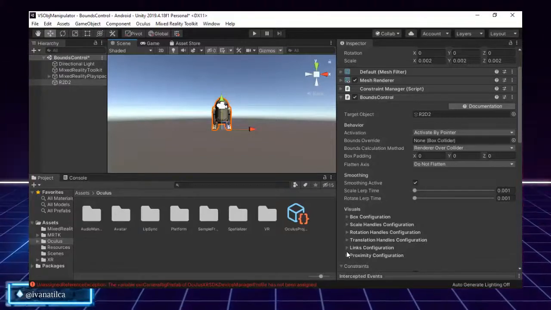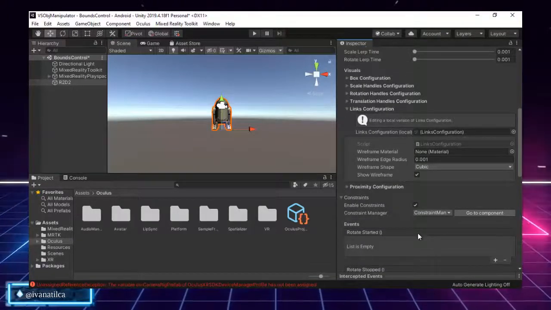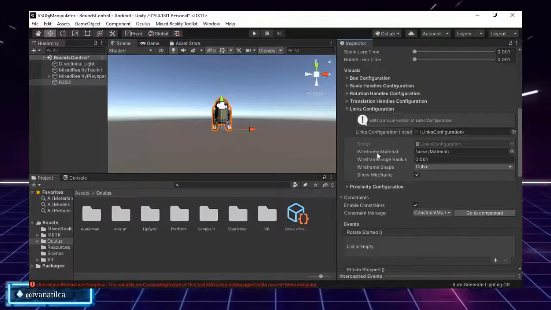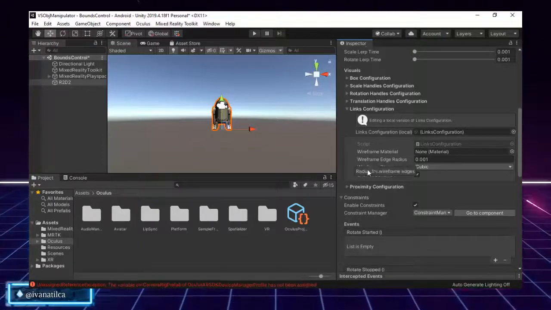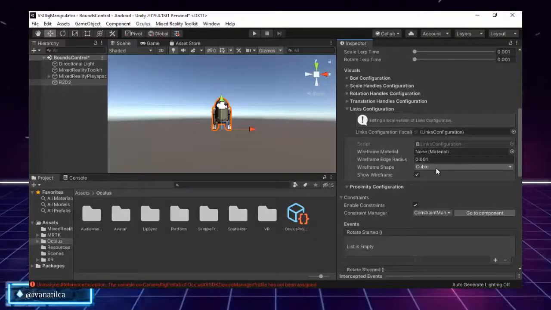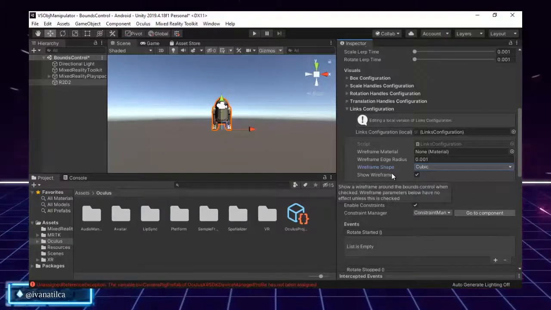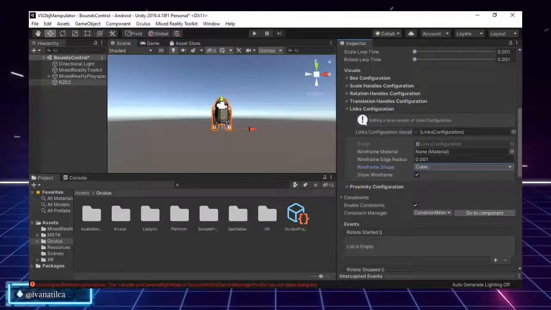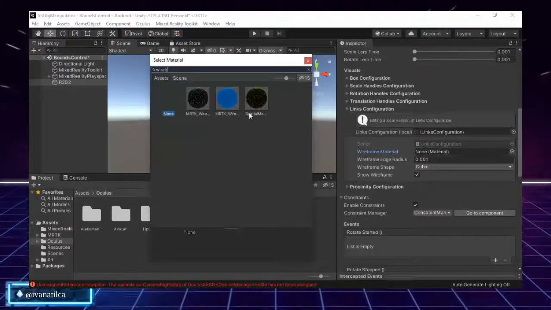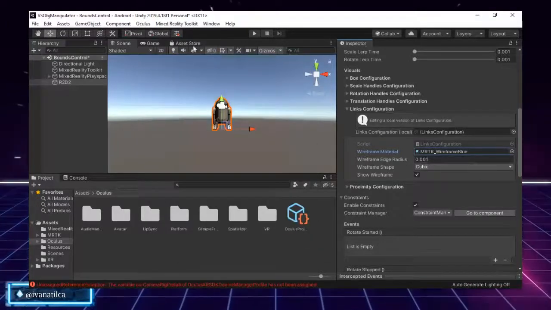And then we have the link configuration. Basically the link configuration enables the wireframe feature of mouse control. We have the following properties: the wireframe material, the edge radius, and the wireframe shape, which can be either cubic or cylindrical. And then we have whether we want it to be visible or not. In order to test it, let's pick one of the wireframes that comes with it. I like the blue one, so let's see how we can see our wireframe.